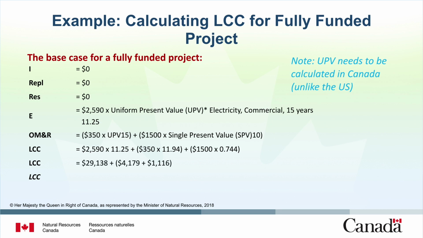The total life cycle cost is the sum of the first three values plus the energy costs plus the OM&R costs. When you add these, it gives you a total life cycle cost of $34,433.